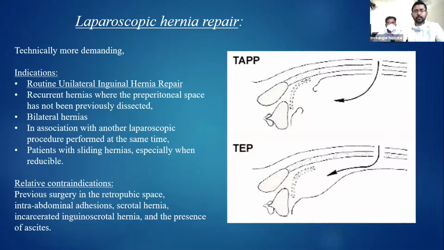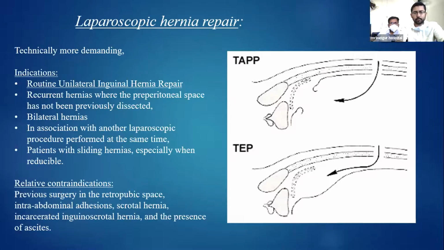Now, laparoscopic repair is technically more demanding, but it has been seen that due to the reduced post-operative pain, patients are able to return to normal activities faster. The current recommendation is that even for routine unilateral inguinal hernia repair, laparoscopic hernia repair can be used. Otherwise, it is used for recurrent hernias where the preperitoneal space has not been previously dissected, bilateral hernias, along with another laparoscopic procedure, and those patients with sliding hernia, especially when reduced.